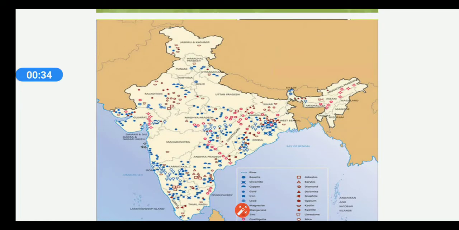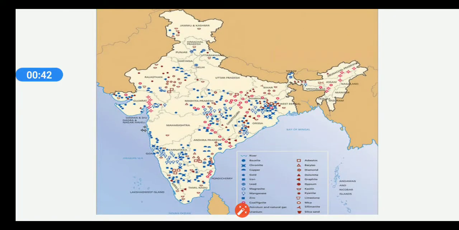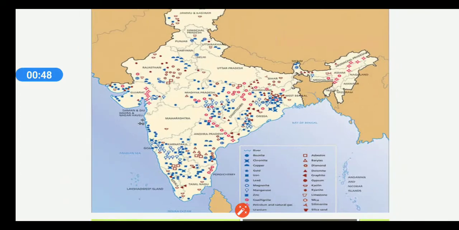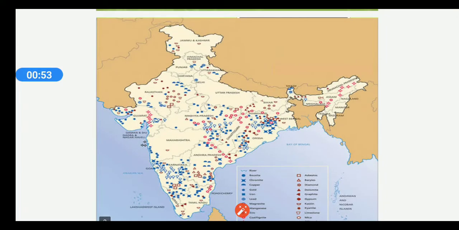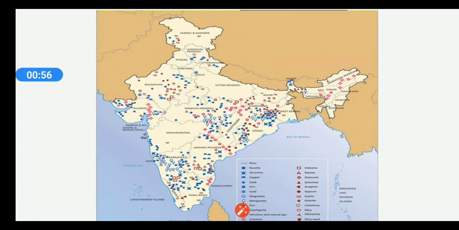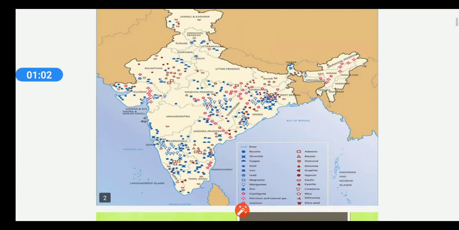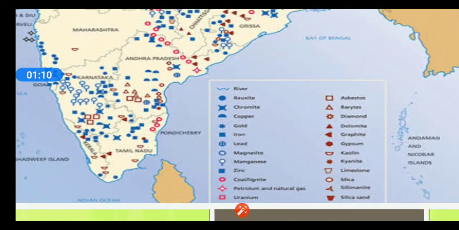Here you can see a map of India, which is showing the distribution of all the different types of mineral deposits in various different states of India. Children, you too have to do a similar activity. You have to grab a political map if you have one, and if you don't have one, you just have to take your atlas book and spot down all the states and mark all the different types of minerals which are present in them by giving all the different types of minerals a special symbol, just like this.